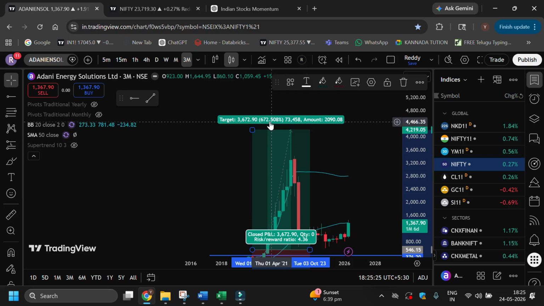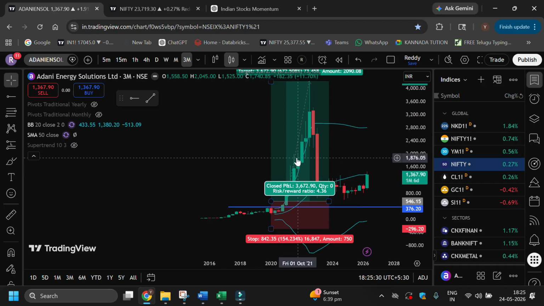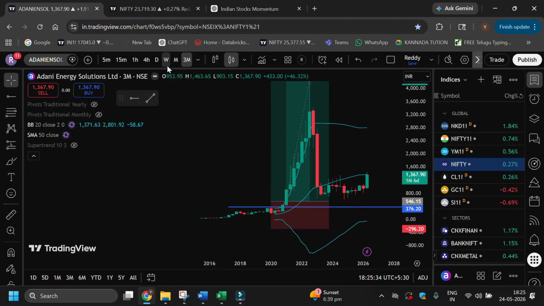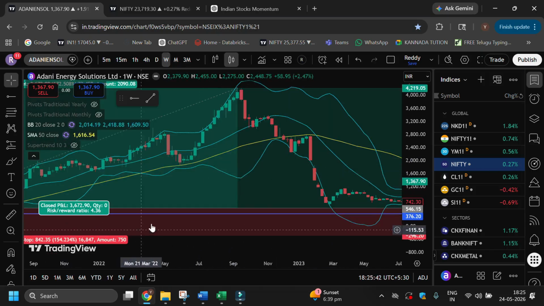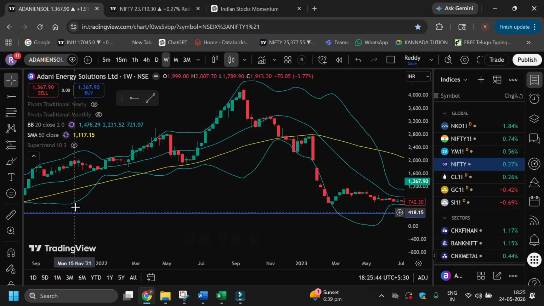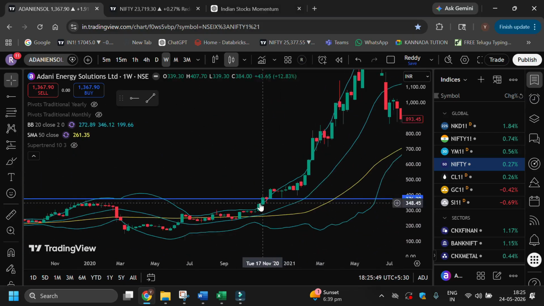You can see 672% within 2 years. So now let's see how the entry is in the lower time frame. So the weekly time frame is the lower time frame. So this is the entry point.